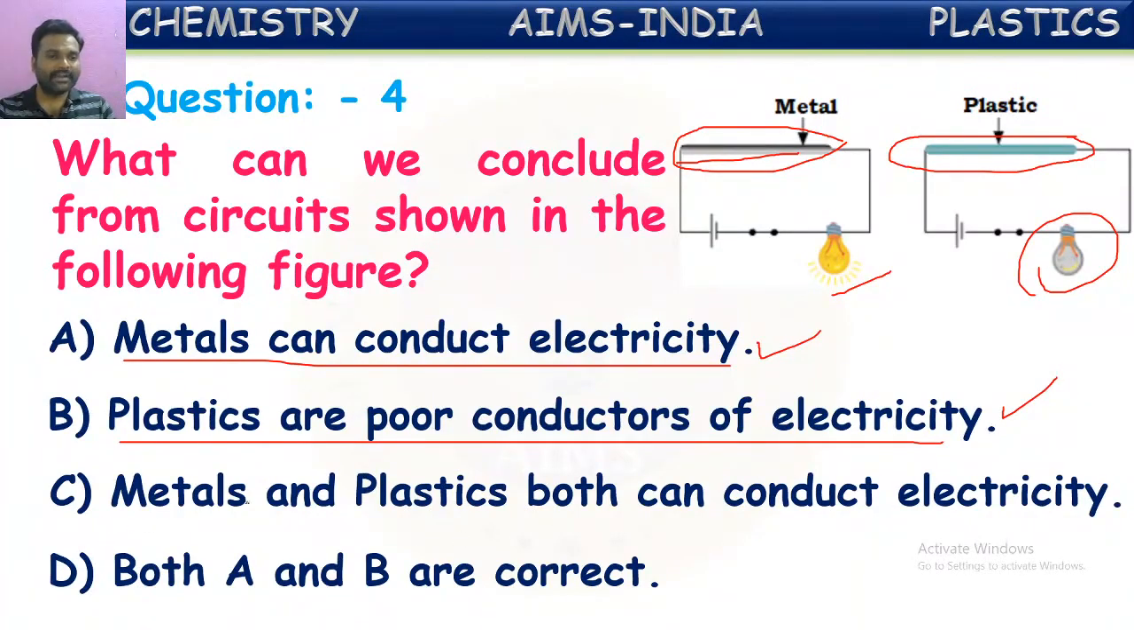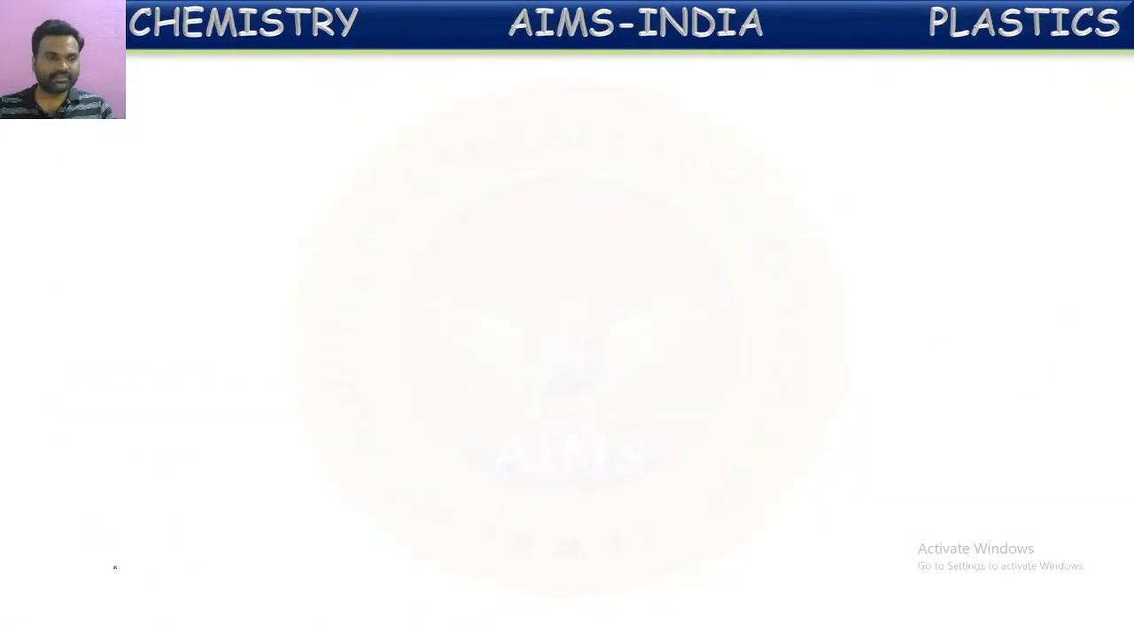Next one, metals and plastics both are conductors, but we concluded that plastics are poor conductors. So only metals are good conductors. So this will be a wrong answer. Now what will be the correct answer, children? Yes, D is the correct answer because metals are conductors and plastics are poor conductors. Next, last question.